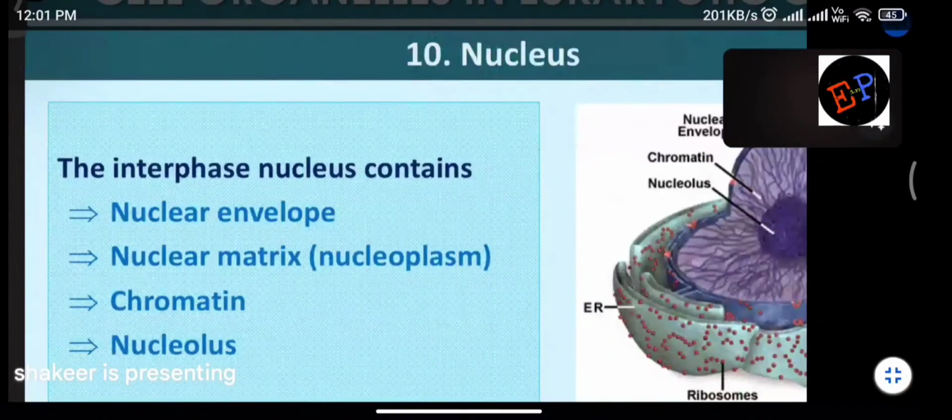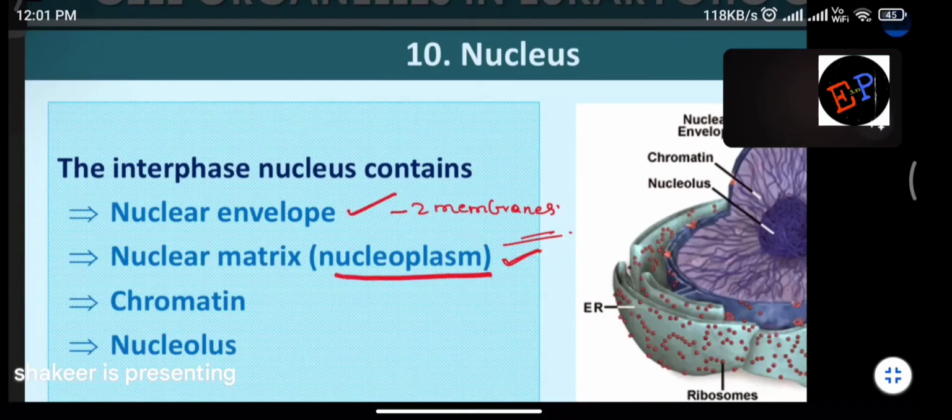So the interphase nucleus, that is, the structure of the nucleus, contains a nuclear envelope. Nuclear envelope means what? The cover on the nucleus is called the nuclear envelope. It is made up of two membranes. Clear? Nuclear envelope has how many membranes? Two membranes are present. Then a liquid type of material is present, which is called nuclear matrix.